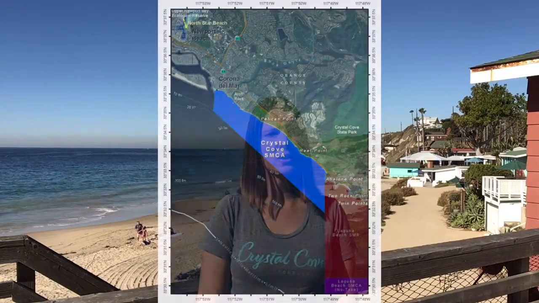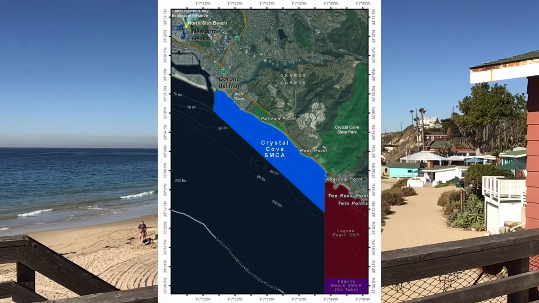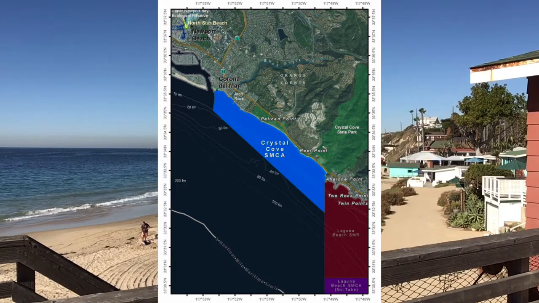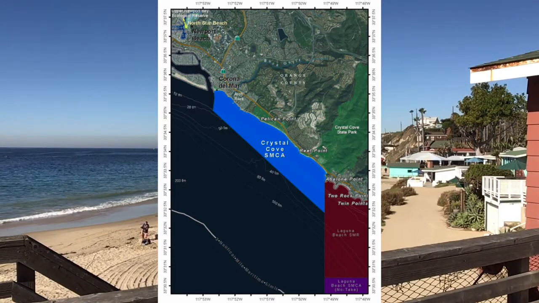tide pools. The coast of Crystal Cove State Park is part of the Crystal Cove State Marine Conservation Area. A state marine conservation area is an MPA designation that has fewer restrictions than other types of MPAs. In our state marine conservation area, there is no collection of any animals living within the tide pool habitat, but limited fishing is allowed.